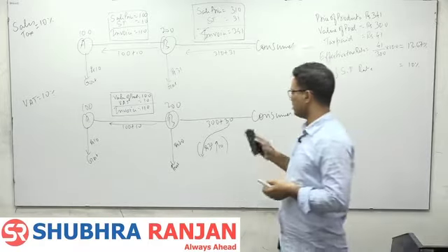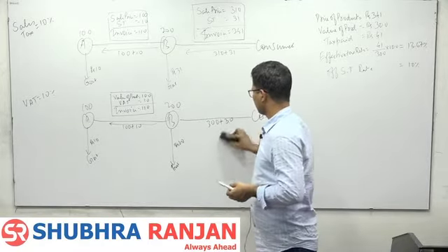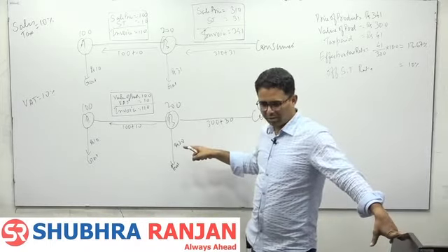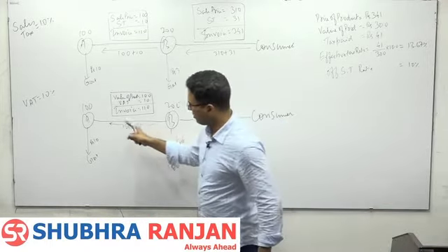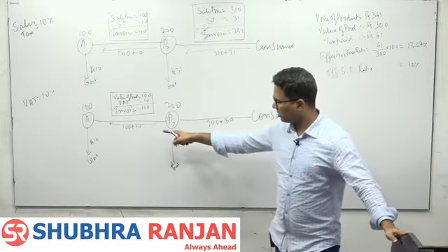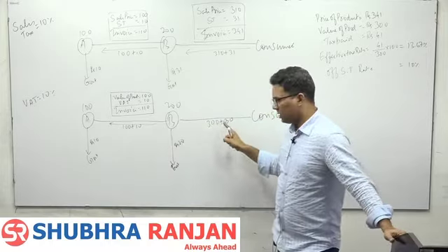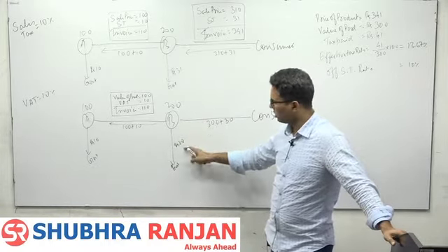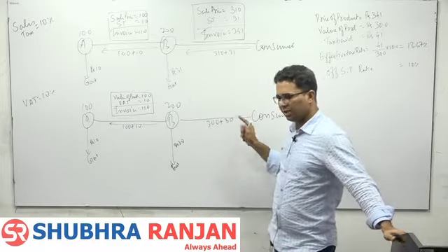Let me repeat it, जो लोग नहीं ध्यान से सुने. B had to pay 20. B has already paid 10 which A has deposited. So if B had to pay 20, B has already paid 10, B will charge 300 plus 30 from the consumer because B knows that he has to pay to the government only rupees 20.